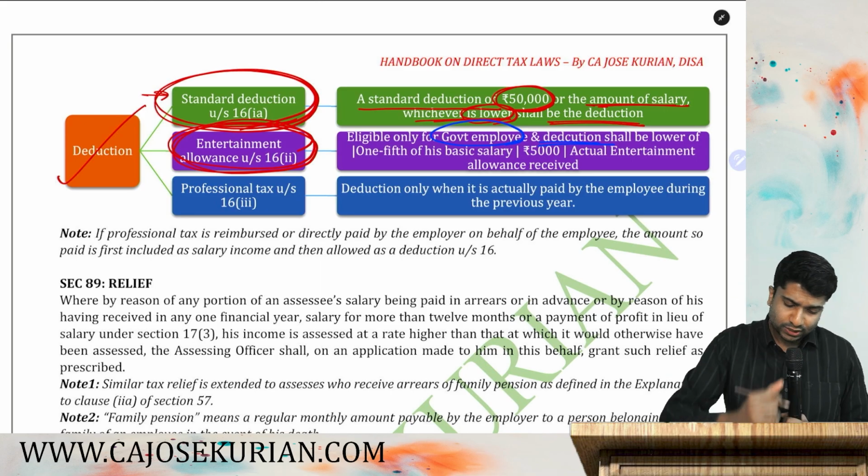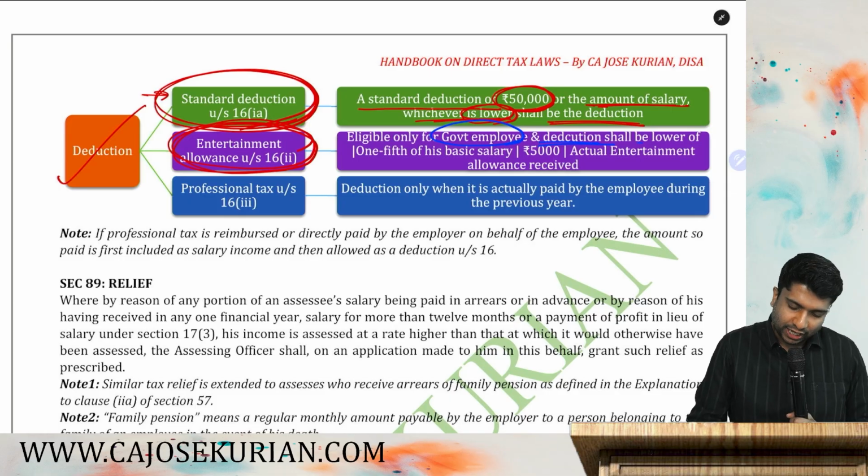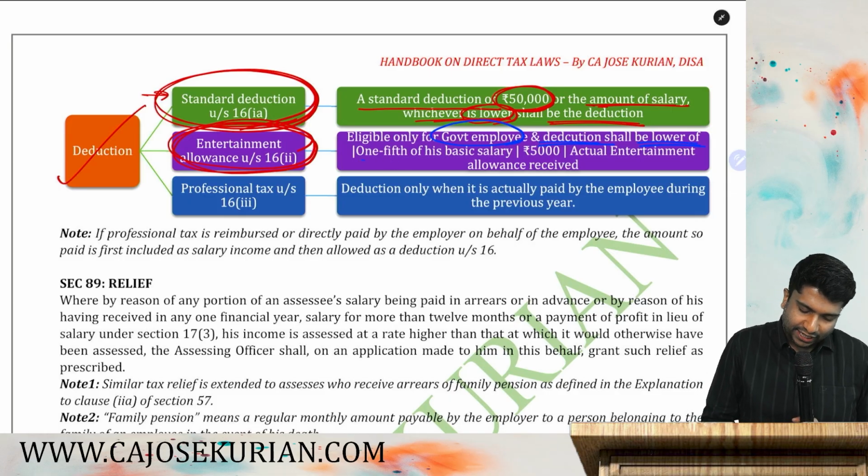Listen. And how much is the deduction? It shall be the lower of either 1/5 of basic salary. What do you mean by 1/5?